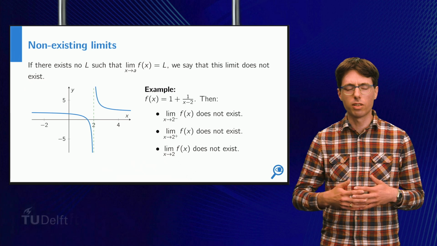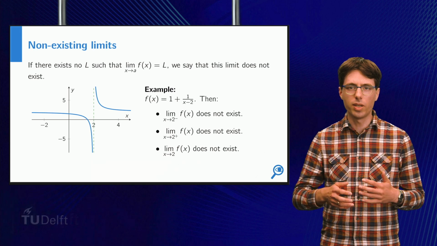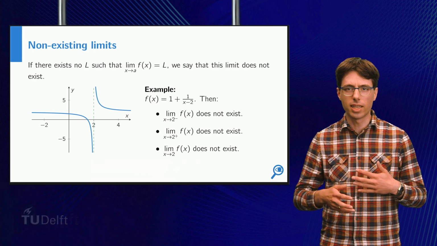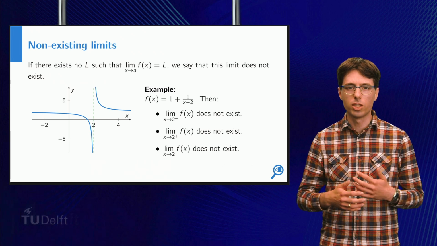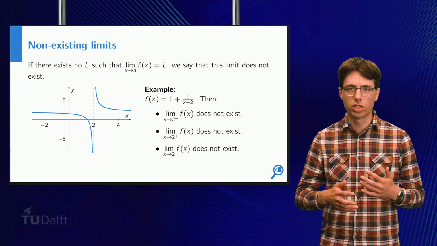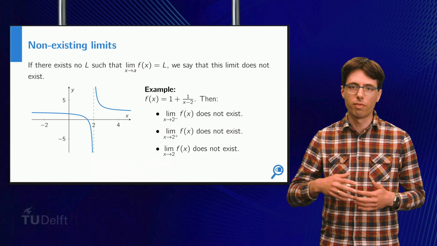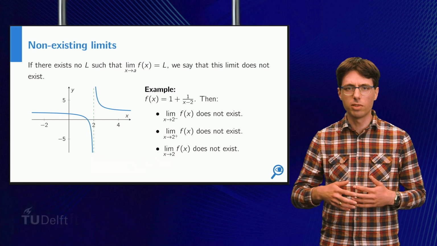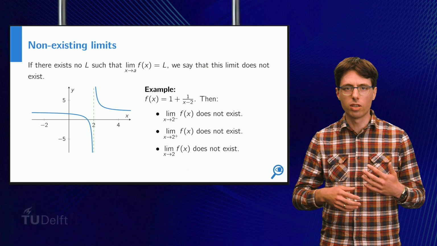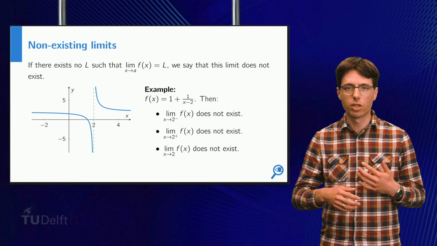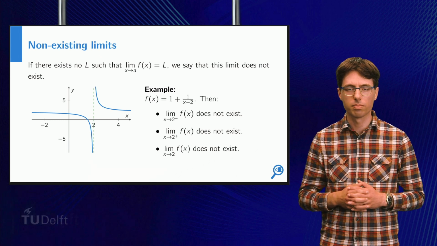The final example is one of the most commonly occurring ways in which a limit can fail to exist. Indeed, if we approach 2 from the left, we see that as x gets closer to 2, the values of f of x become very large negative, which means that the function values do not approach a single value. And if we approach the point 2 from the right, then the function values become very large positive, which means that the limit also doesn't exist. This example is a very typical case where instead of going to a certain number, the function values approach either plus or minus infinity. So let's adopt some notation to handle this.